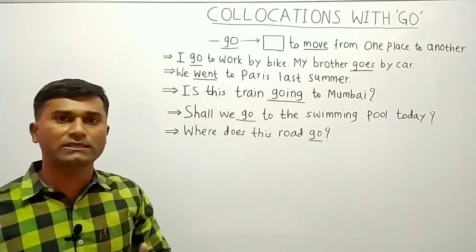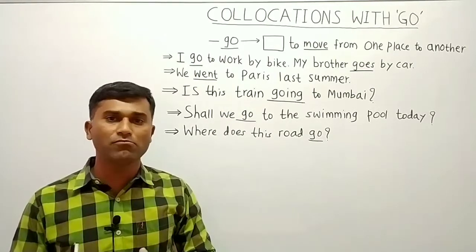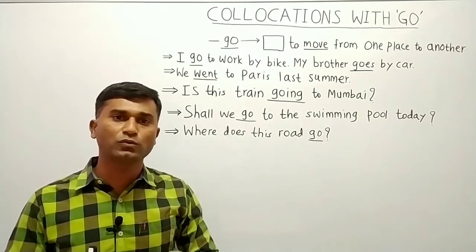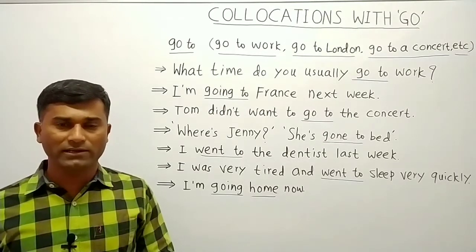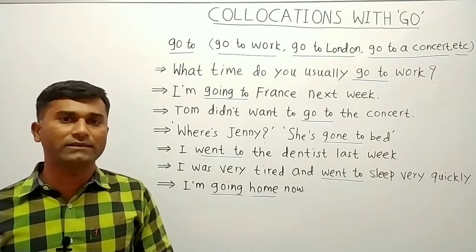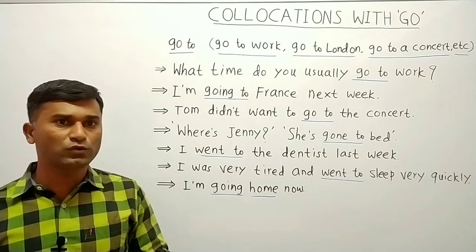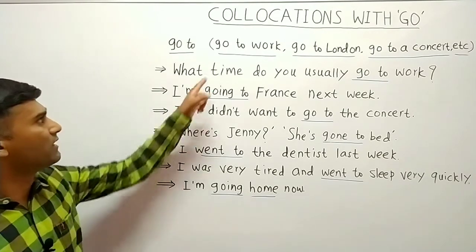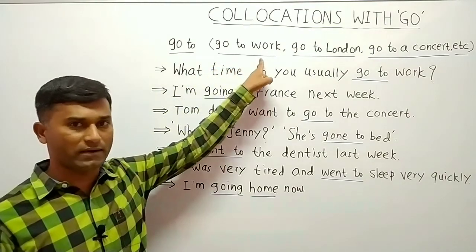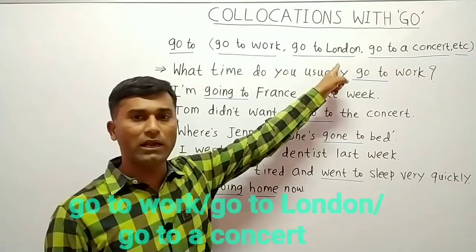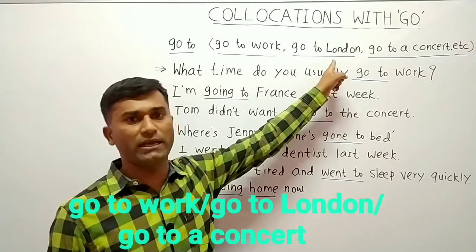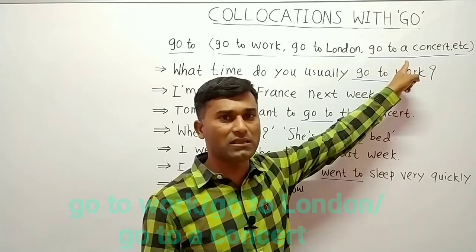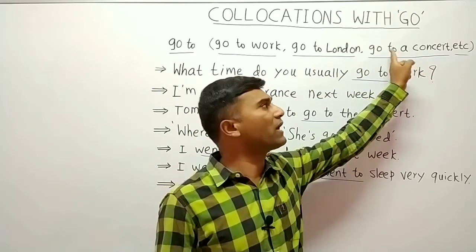So in all these sentences you can see that the very simple meaning of the verb go is indicated, that is movement from one place to another place. Now let us see one expression with go, and that is go to. Go to means we go somewhere from one place to another place. Like we say we go to work, that is our workplace. We go to London, that is any city, village or town. We go to a concert. A concert is a musical program or any kind of program, and we say go to.